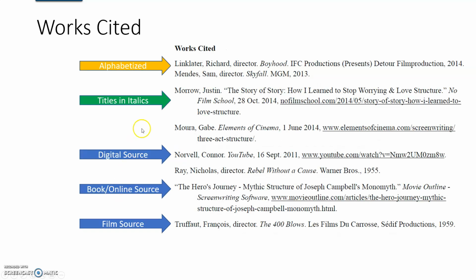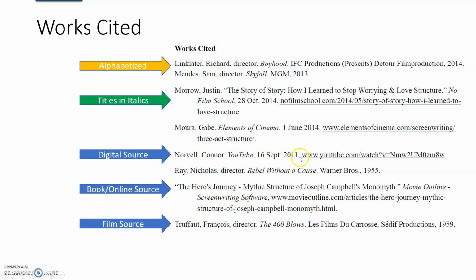All right, so let's look at an example. Here we have a section of the Works Cited document, right? It's alphabetized. Notice that we are alphabetizing right here in the very first line. Titles are in italics, okay? So New Film School, Elements of Cinema, Rebel Without a Cause, right? Movie outline screenwriting software. Okay, we have that.